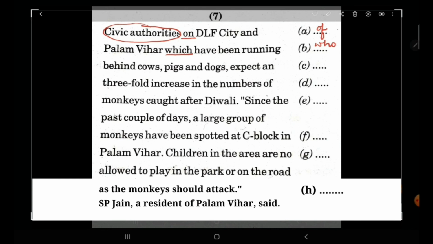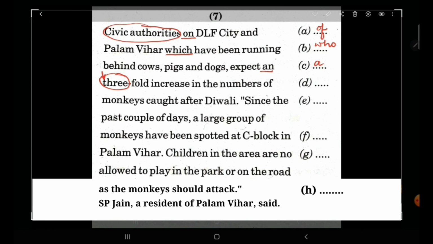Expect and threefold. Look at the next word here. Three is a consonant starting word. With three we cannot have an because it's a consonant word. Therefore we'll write here a. An is used only with vowel words or vowel sounds. Threefold increase in the numbers of monkeys.